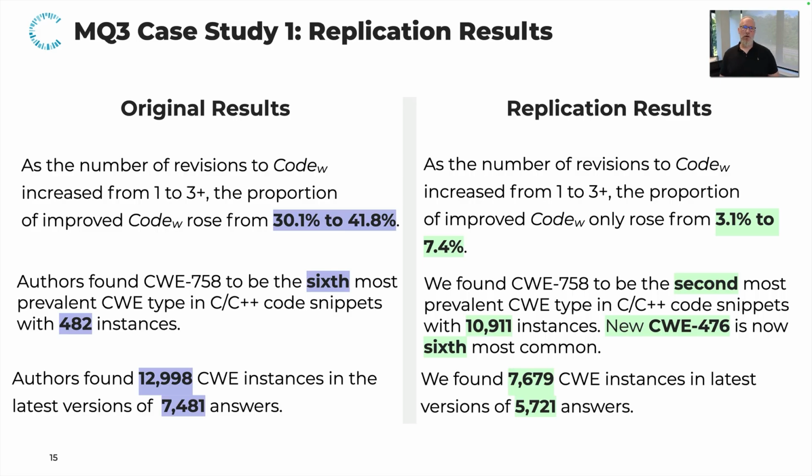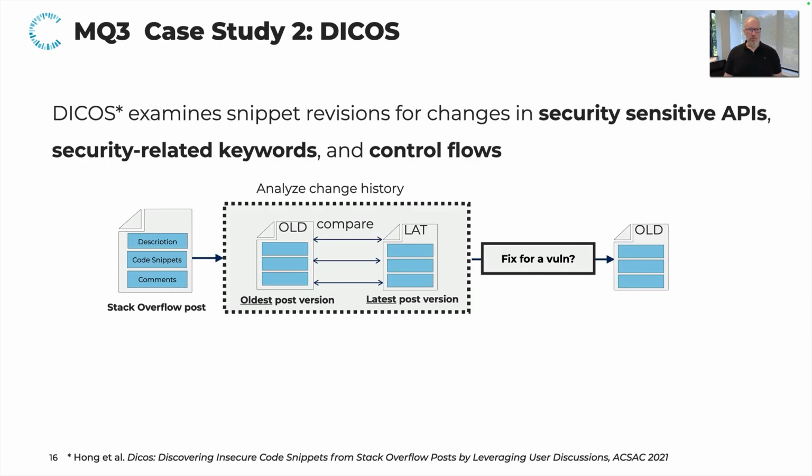And lastly, the authors originally found almost 13,000 instances in the latest versions of 7,500 answers. In our case, we found only 7,700 such instances in the latest versions of almost 6,000 answers. So there's a difference in these results. The second case study is DCOS.